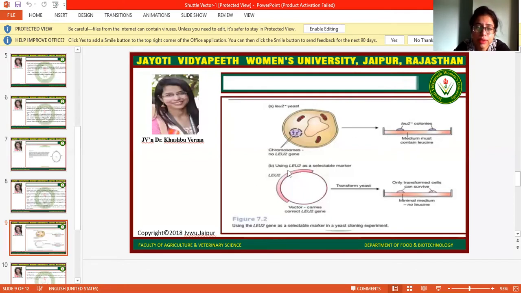On the other hand, when we are using LEU2 as a selectable marker, and we introduce this vector into these cells, and we use a medium which does not have leucine, these cells will easily grow on this medium, because now they have a vector which has the LEU2 region, and this LEU2 region will synthesize the enzyme which converts pyruvic acid into leucine. So that's how this selection method can work.